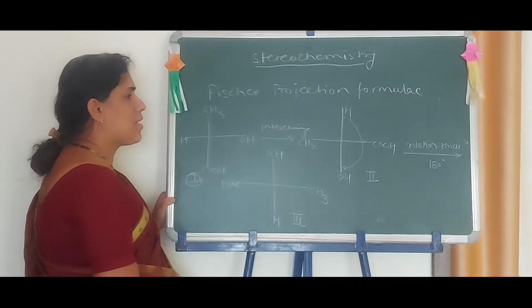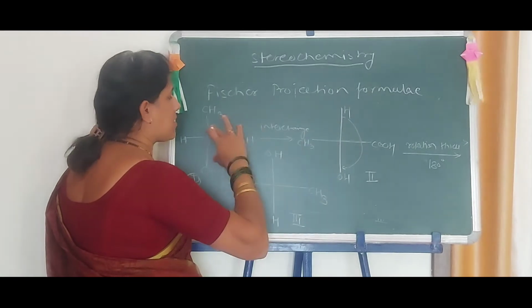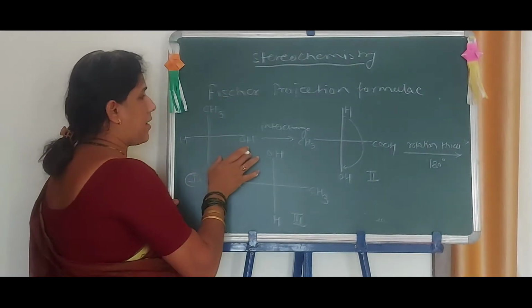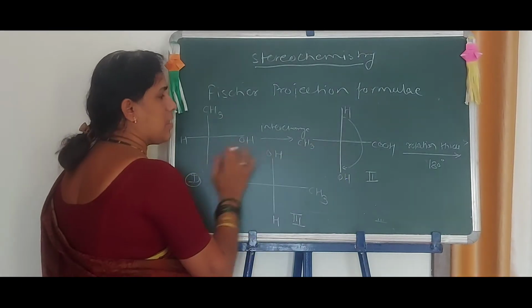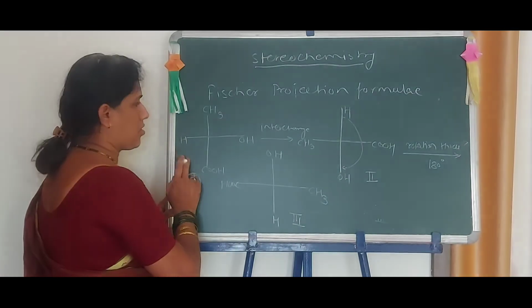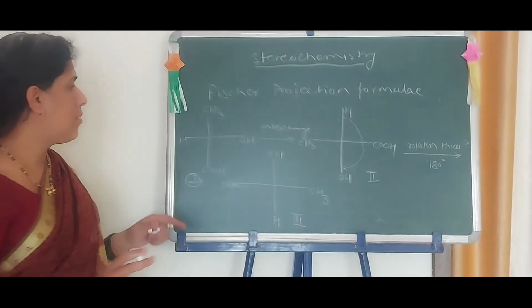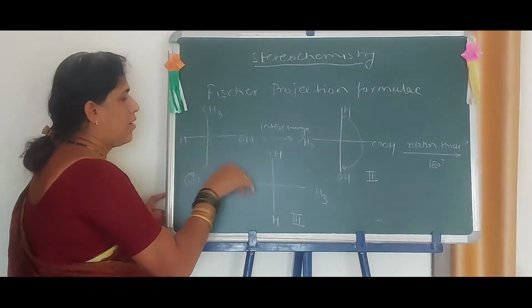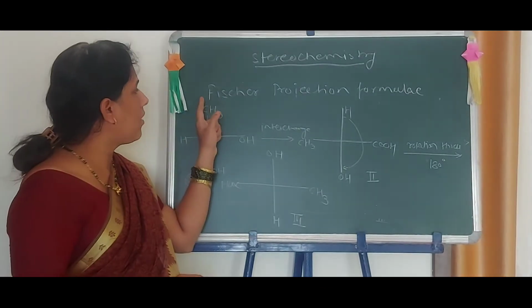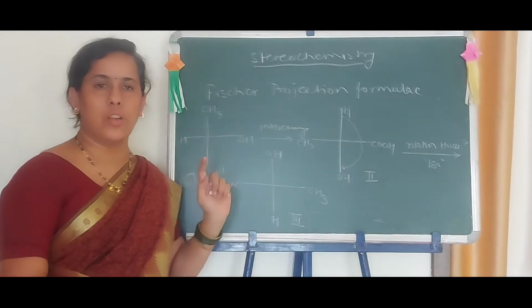Which of the structures are the same here? Are these two structures the same? No, these structures are not the same here. But these two structures are not the same in the interchange, whereas structure 3 and structure 1 become the same, because there is an interchange of the groups or atoms. Now we have to complete the Fischer projection formula.